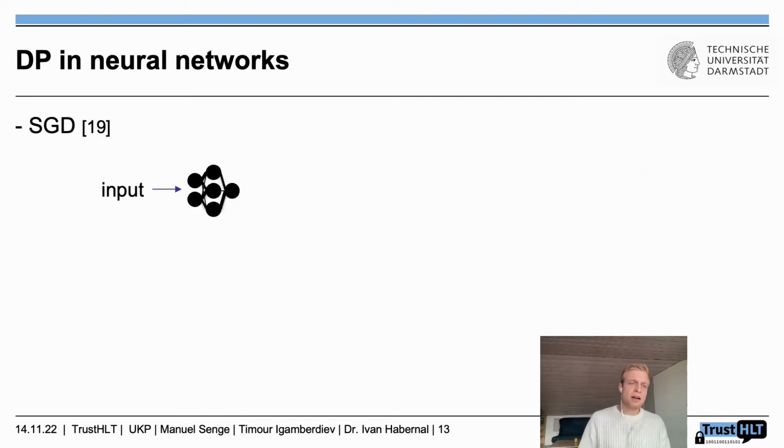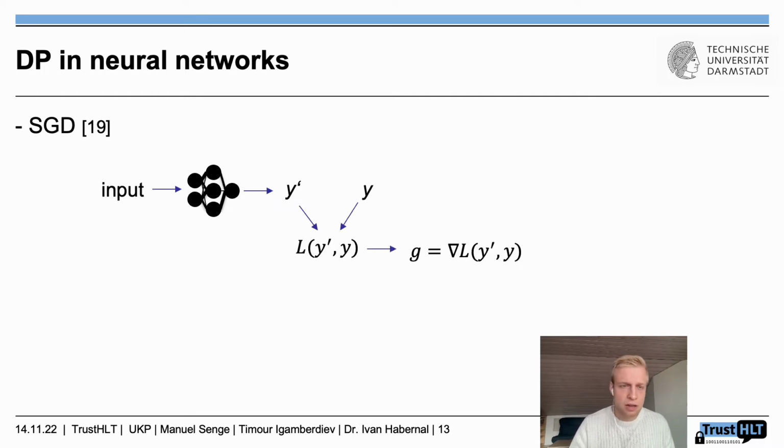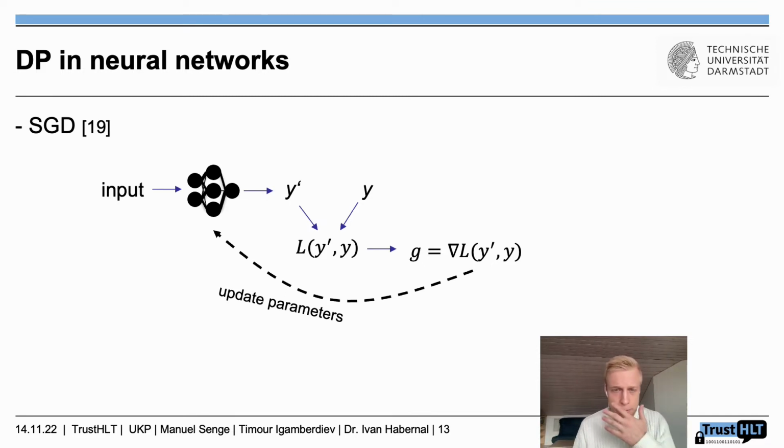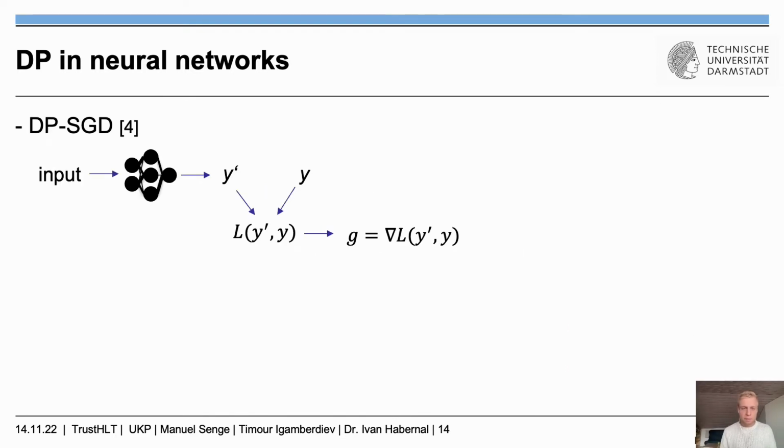Okay, then let's look at how we can use differential privacy for neural networks, because this is just a mathematical expression. And before we go into how we use it, I would first want to talk about stochastic gradient descent, usually with nothing different. So we have the input data, and then we have our neural network. We then run it through the forward pass and get our predictions, and together with our true labels, we get a loss function, get the gradient, and do the backpropagation and updating of the parameters. So nothing strange here. So with differential privacy, all the steps until getting the gradient stay the same.